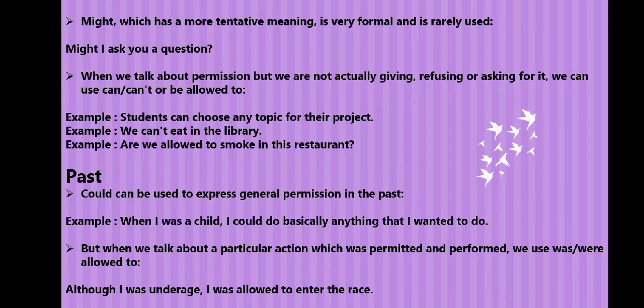Past. Number 1. Could can be used to express general permission in the past. An example, when I was a child, I could do basically anything that I wanted to do. Number 2. But when we talk about a particular action which was permitted and performed, we use was or were allowed to. An example, I was allowed to enter the race.